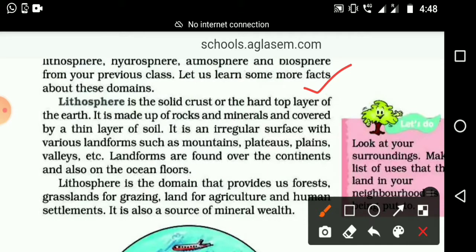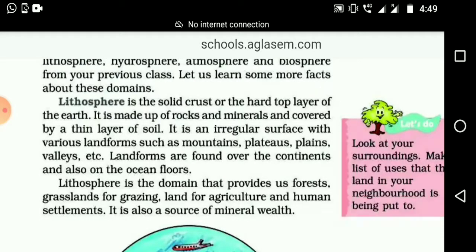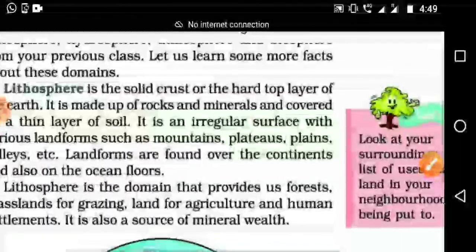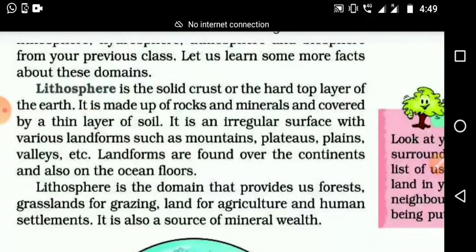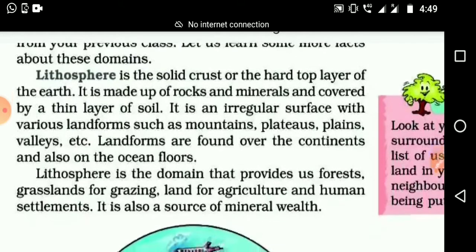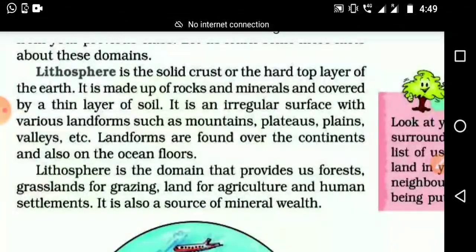It is made up of rocks and minerals and covered by a thin layer of soil, and it is an irregular surface with various landforms such as mountains, plateaus, plains, valleys, etc. Landforms are found over the continents and also on the ocean floors.